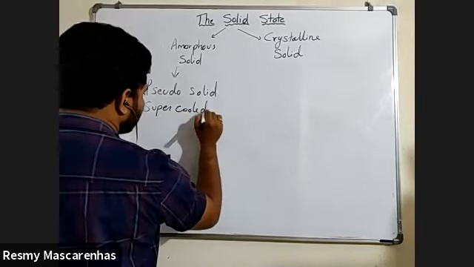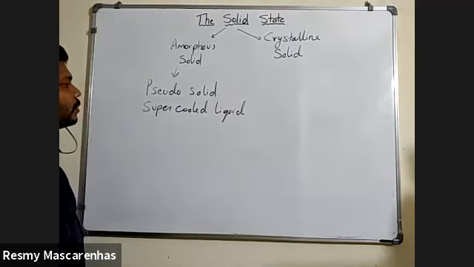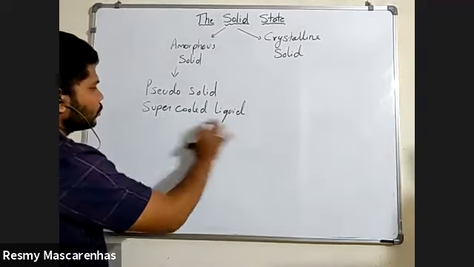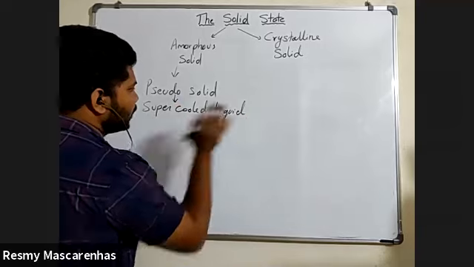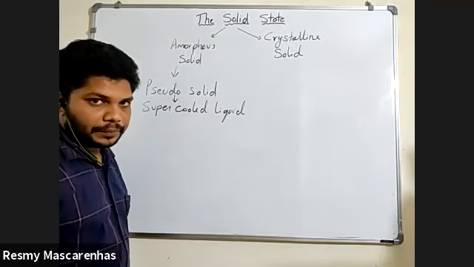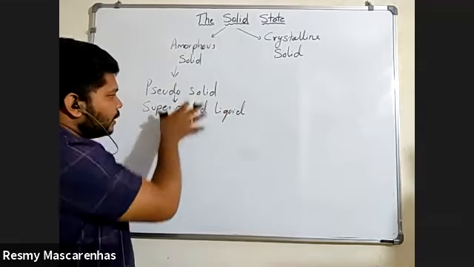Please note down these two things. Amorphous solid is called a pseudo solid, or else it is also called a super cooled liquid. Please remember these things.